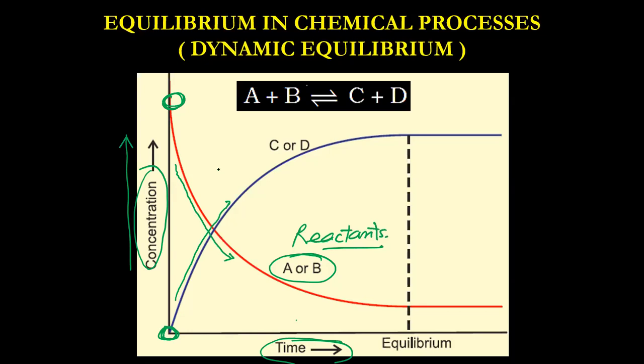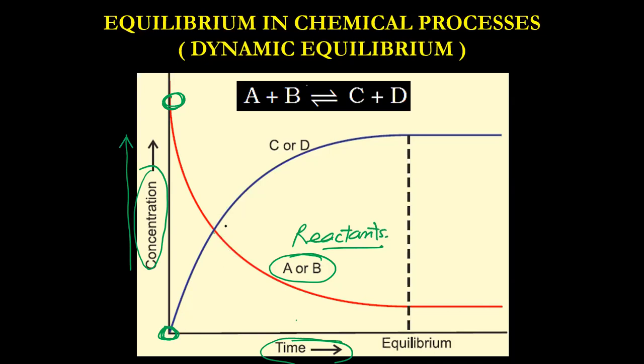Now don't get confused with this cross point. It has nothing to do with equilibrium. Nothing to do. At any point of time, obviously, they might have the same concentration. Maybe the concentration of A is equal to the concentration of C, but that has no effect on the reaction, because the equilibrium constant depends on concentration raised to the stoichiometric coefficient, not just the concentration. So this point is of no significance. Okay?